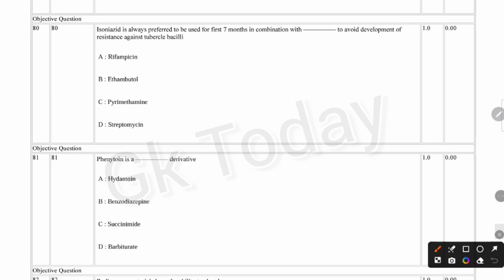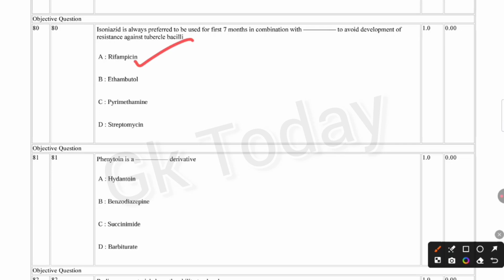Next question. Isoniazid is always preferred to be used for first 7 months in combination with dash to avoid the development of resistance against tubercular bacilli. Correct answer: isoniazid is always preferred to be used for first 7 months in combination with rifampicin to avoid development of resistance against tubercular bacilli. Option A, rifampicin.